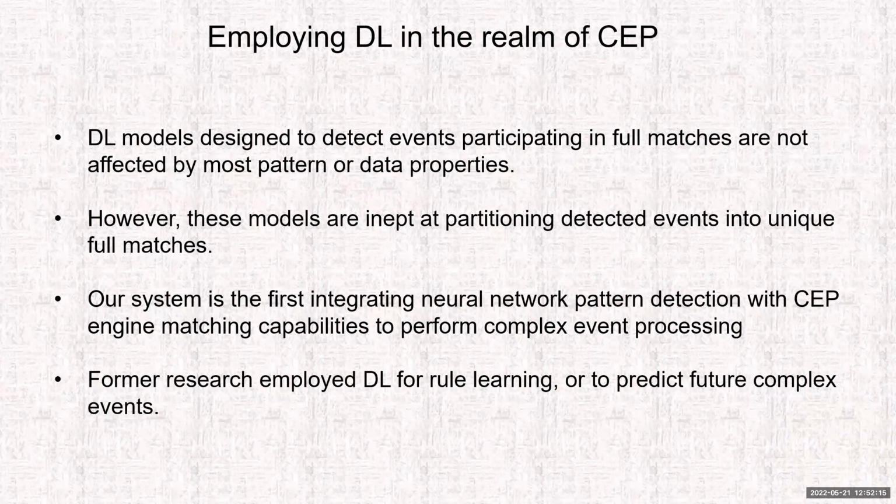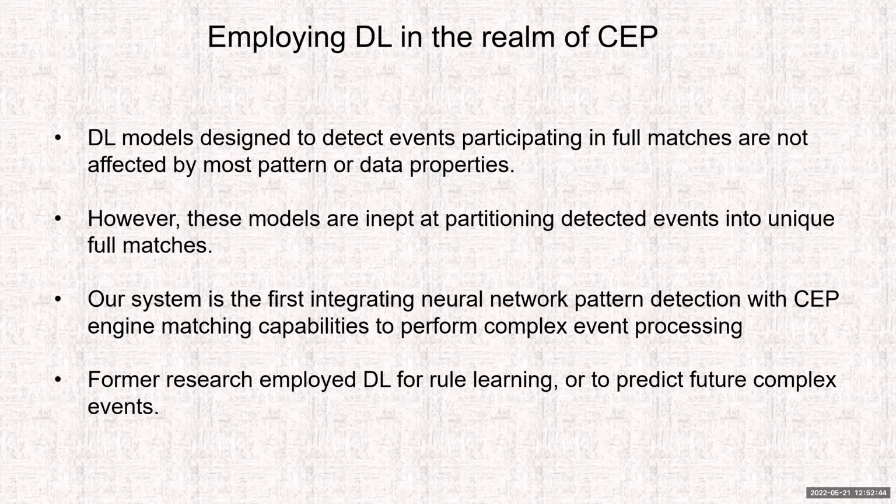However, one of the main problems is that these models are inept at actually partitioning these detected events into unique full matches. So they are good at detecting the important events, but the main task imposed on CEP is actually to partition the events into sets of full matches. So what we decided to do is to integrate neural network pattern detection capabilities with complex event processing engine matching capabilities.